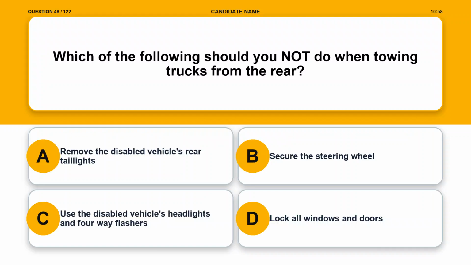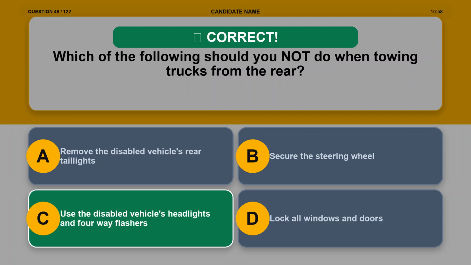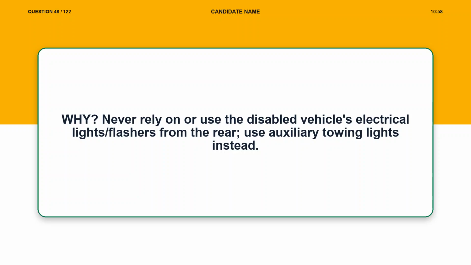Question 48. Which of the following should you not do when towing trucks from the rear? Option A, remove the disabled vehicle's rear taillights. Option B, secure the steering wheel. Option C, use the disabled vehicle's headlights and four-way flashers. Option D, lock all windows and doors. The correct answer is option C. Explanation. Never rely on or use the disabled vehicle's electrical lights/flashers from the rear, use auxiliary towing lights instead.